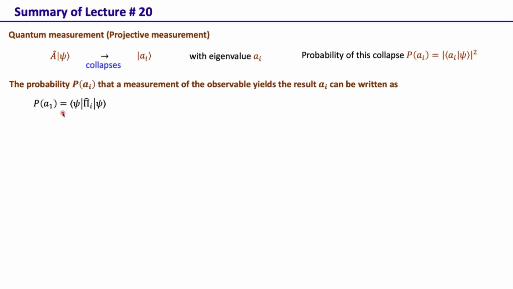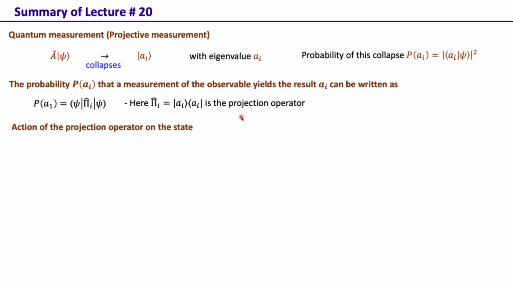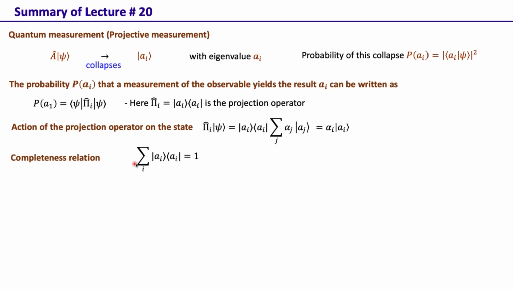can be written as <psi|Pi_i|psi>, and this Pi_i is what's called the projection operator. We also saw that if we act this projection operator on the state, then of course it yields the particular eigenket. There can be n such projection operators for an n-dimensional system, and a projector Pi_i basically yields the eigenket a_i. And of course the sum of all these projection operators is equal to 1.